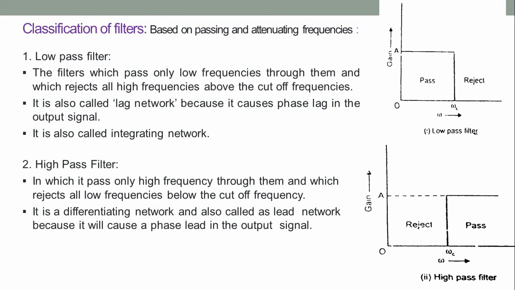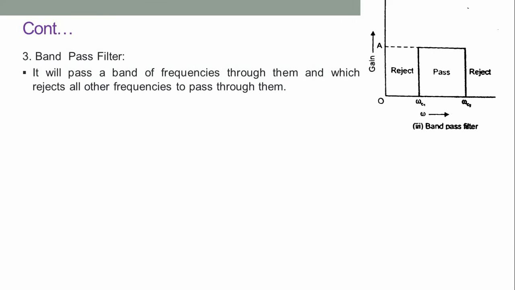The high pass filter passes only high frequencies through it and rejects all low frequencies below the cutoff frequency. It is a differentiating network and also called a lead network because it will cause a phase lead in the output signal. So you can see in the diagram, all low frequency signals are being rejected and high frequency signals are being passed. The band pass filter will pass a band of frequencies through it and rejects all other frequencies.